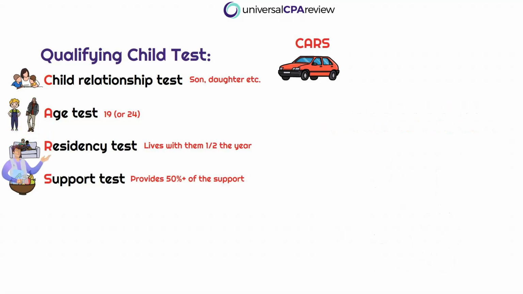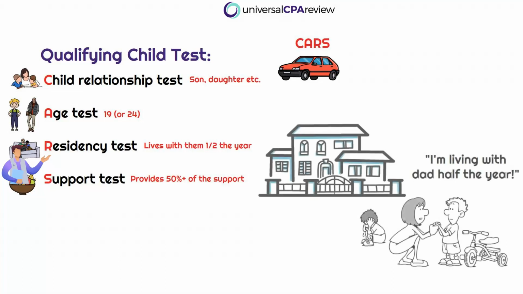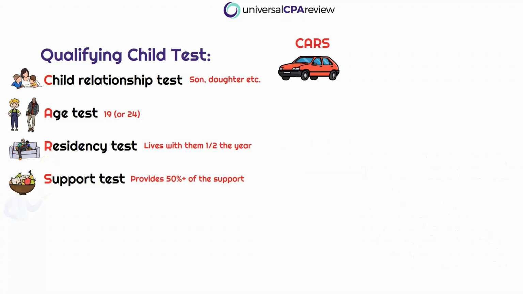Okay, so the R in CARS is our residency test. The child has to live in the same principal residence as the taxpayer for more than half the tax year. So we're going to focus on half. Again, the qualifying child must live in the same household as the taxpayer for more than half the tax year. And this is going to flow into the support test, which is the S in our CARS mnemonic.